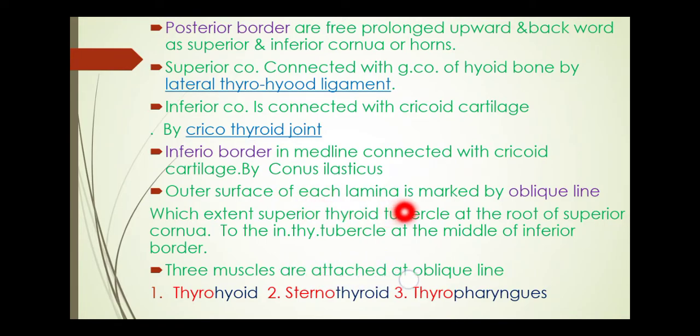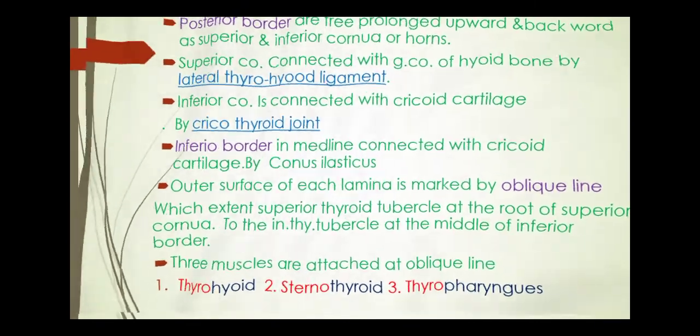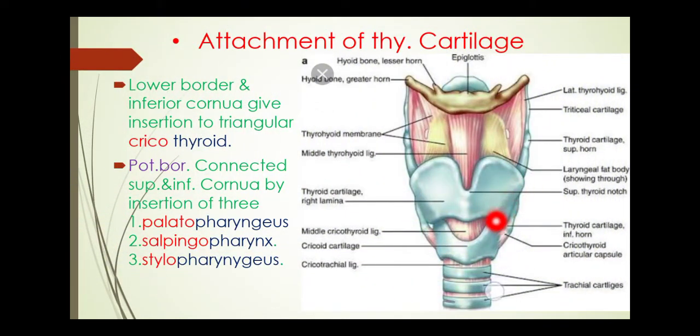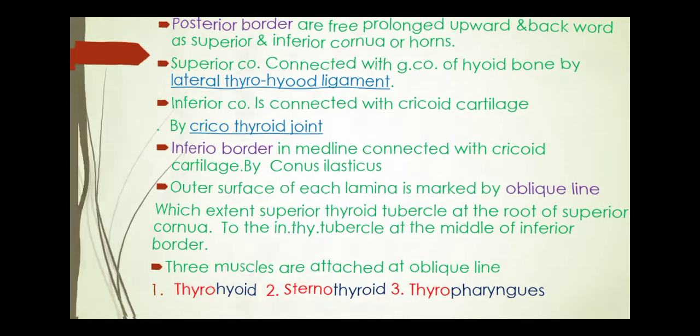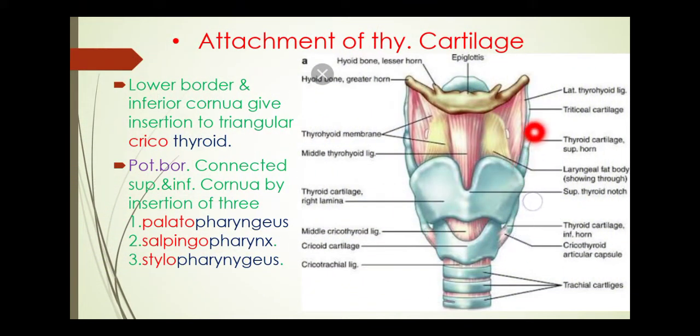The outer surface of each lamina is marked by the oblique line. Here this is the oblique line. What is the extension of the oblique line? It extends from the superior thyroid tubercle at the root of the superior cornua to the inferior thyroid tubercle at the middle of the inferior border. Now seeing in the diagram, here is the superior cornua, so the superior tubercle is at the superior cornua, and here is the inferior border with the inferior thyroid tubercle at the middle. It extends from the superior thyroid tubercle to the inferior thyroid tubercle.